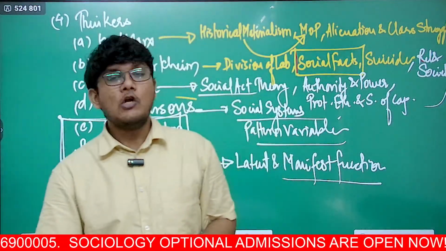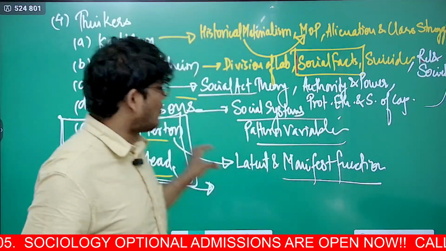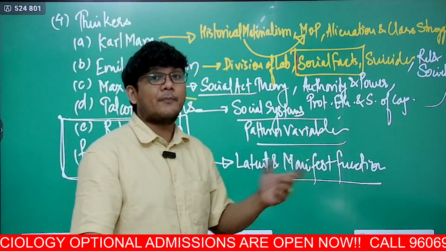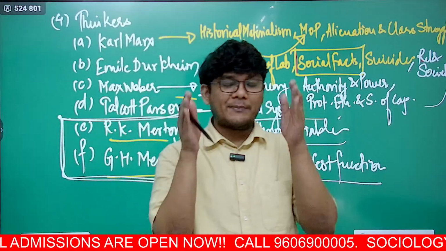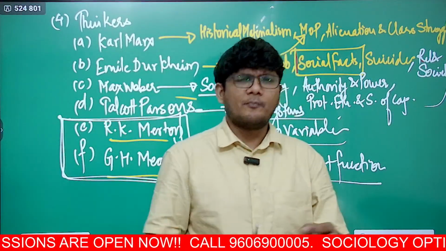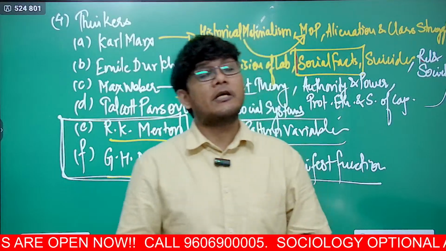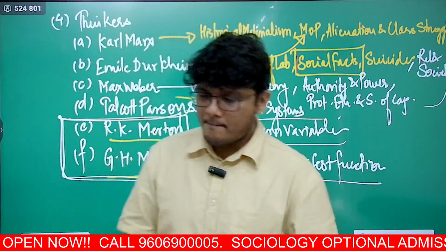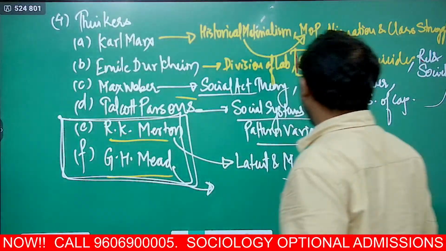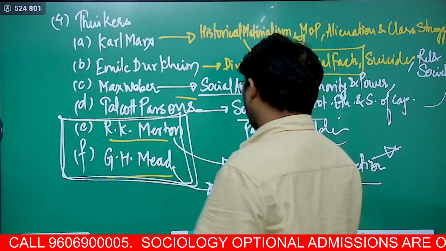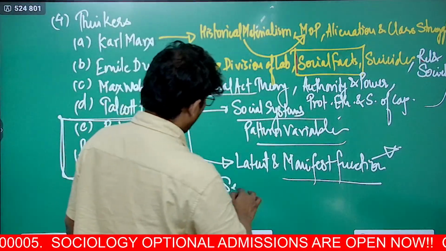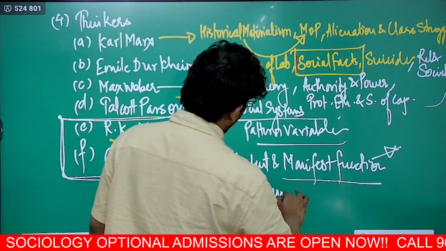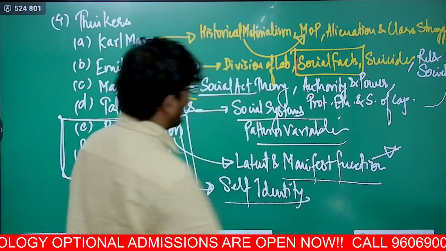I hope that's clear. So the names might be okay, pattern variables, this, that, but the concepts are quite interesting and quite simple, and you can give your own examples. All the examples in the class will be given to you so that you can write them, modify them if you want, or write them as they are in your answers to get maximum marks. Then you will have conformity, deviance, reference group over here, and G.H. Mead talks about self and identity. Self and identity talks about how an individual and their personality is formed.